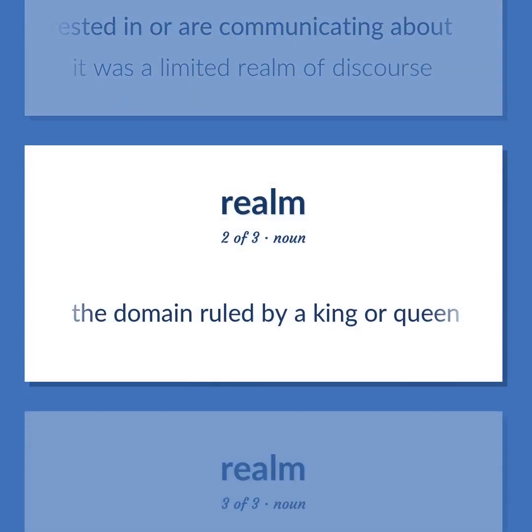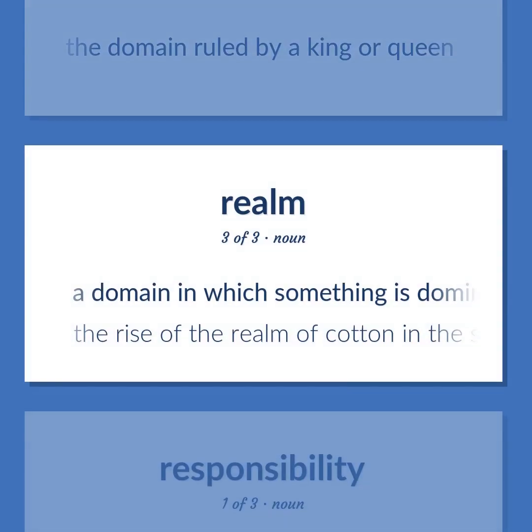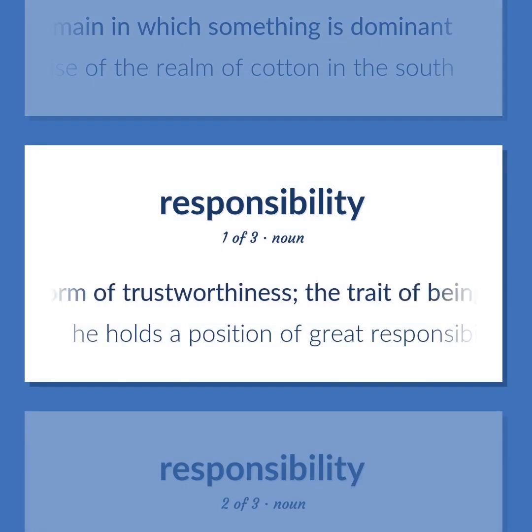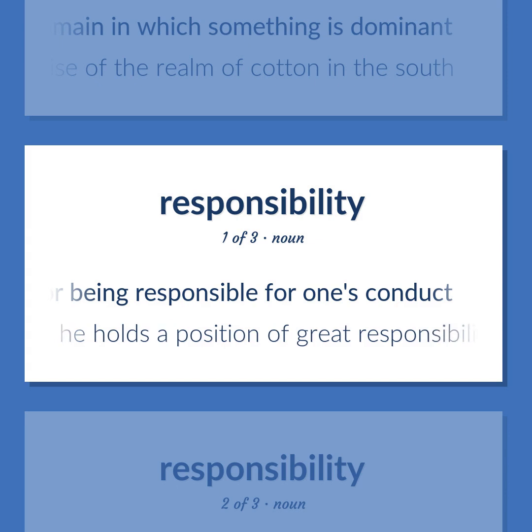The domain ruled by a king or queen. A domain in which something is dominant. The rise of the realm of cotton in the South. A form of trustworthiness. The trait of being answerable to someone for something or being responsible for one's conduct. He holds a position of great responsibility.